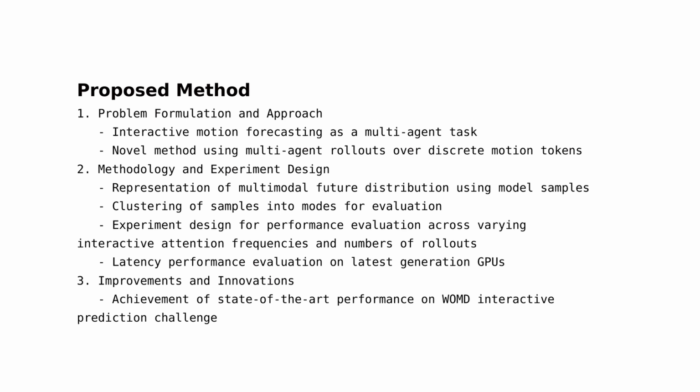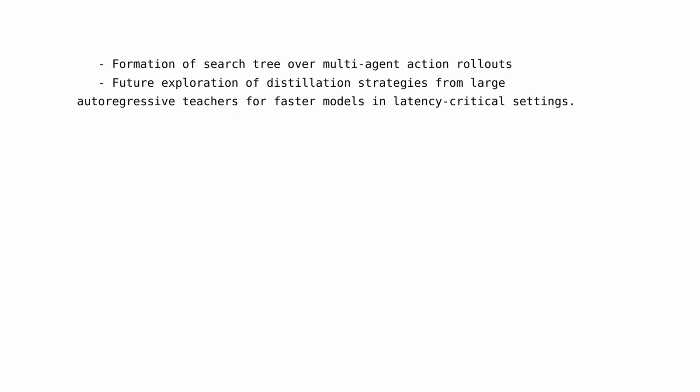The model uses 512 rollouts per replica for final leaderboard results, but it's found that 32 rollouts can surpass the previous top entry on joint mAP. The authors have designed experiments to evaluate the model's performance across varying interactive attention frequencies and numbers of rollouts. They have also evaluated the model's performance in terms of latency on the latest generation of GPUs across different numbers of rollouts. Section 3. Improvements and innovations.